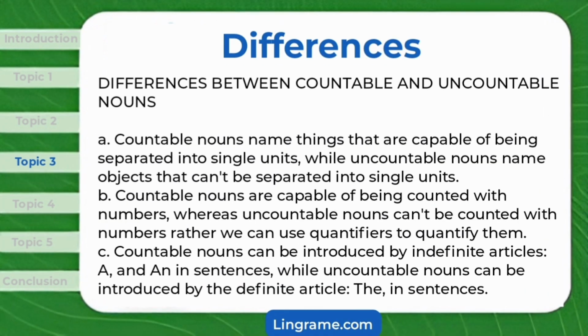Differences between countable and uncountable nouns. Countable nouns name things that are capable of being separated into single units, while uncountable nouns name objects that can't be separated into single units. Countable nouns are capable of being counted with numbers, whereas uncountable nouns can't be counted with numbers. Rather, we can use quantifiers to quantify them. Countable nouns can be introduced by indefinite articles, a and an, in sentences, while uncountable nouns can be introduced by the definite article, the, in sentences.